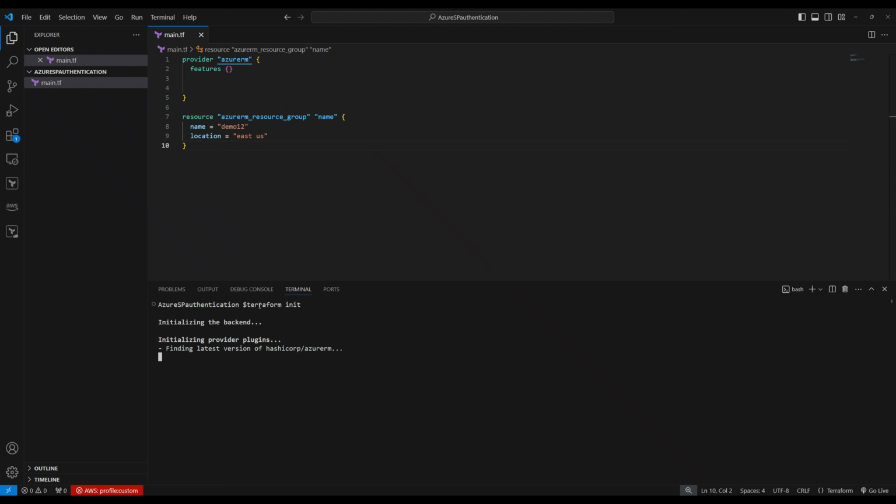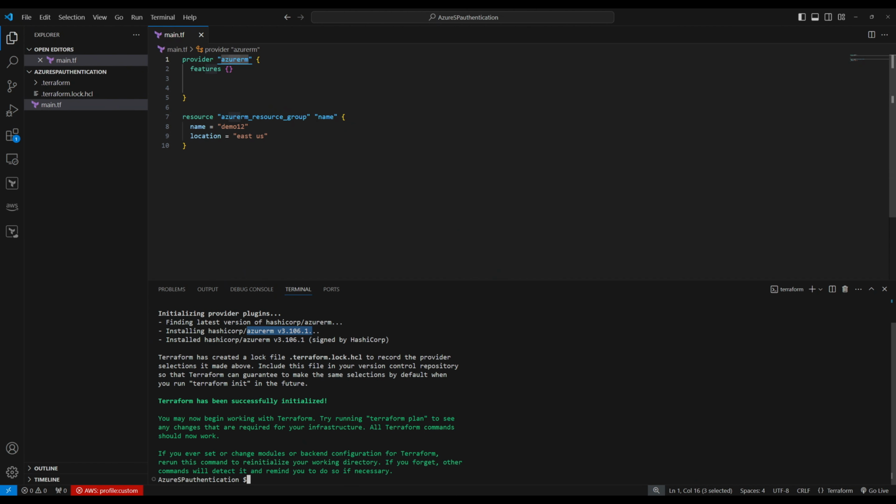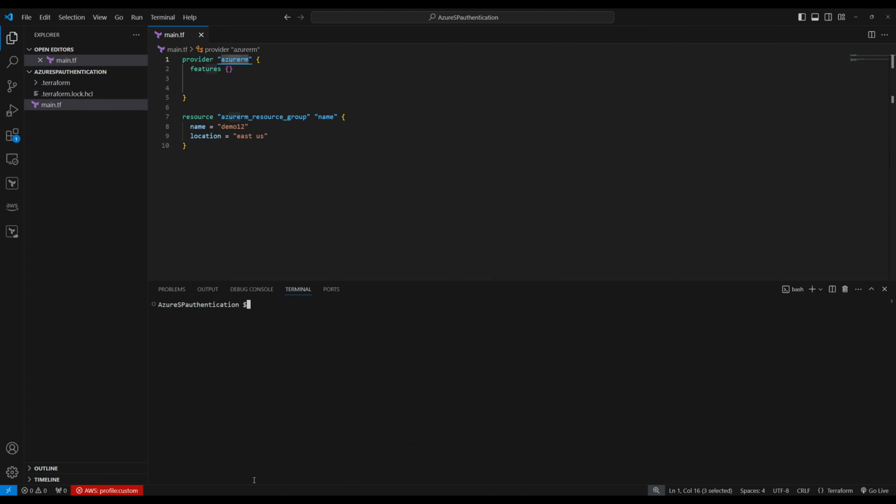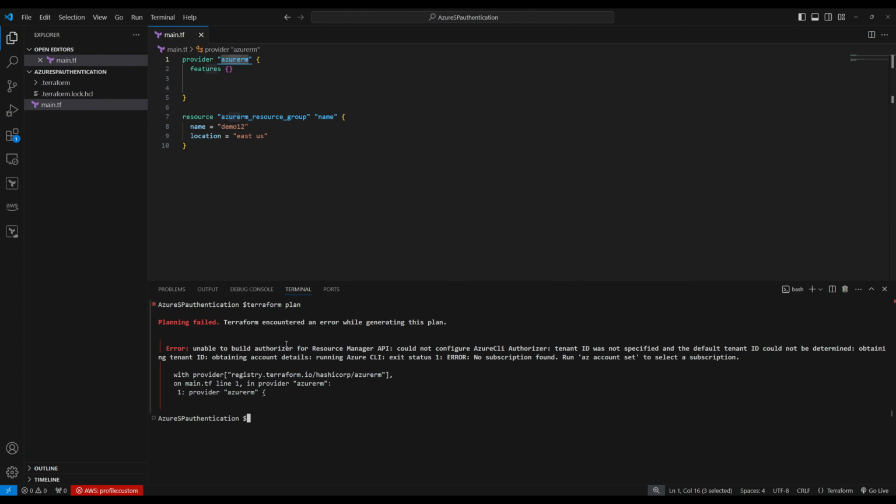Let's do terraform init. It's going to download the Azure RM provider. That's what it's doing right now. The latest version of Azure RM is done. Now let's clear the screen and do terraform plan. Terraform plan should fail because we don't have any authentication information right now. See, no authentication information, Terraform failed.